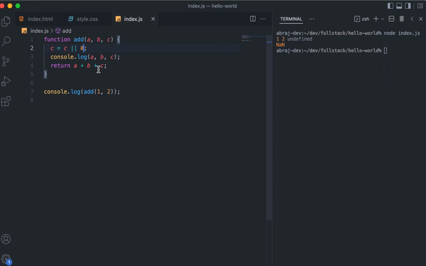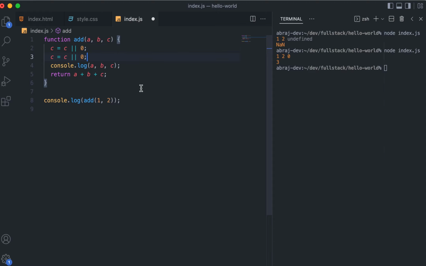So when C is undefined, undefined is falsy, it will move to the next one and get 0, and the whole thing will evaluate to 0, and that's why C will be 0, which you can see here. So instead of passing it here you could have used this line, but again C equal to 0 is a shortcut, right? And again if you want to do both variables, then you can do B equal to 0 and C equal to 0, right?